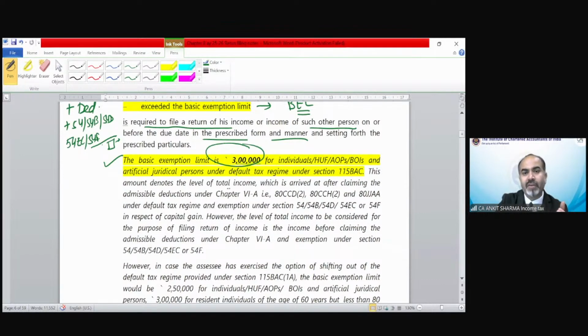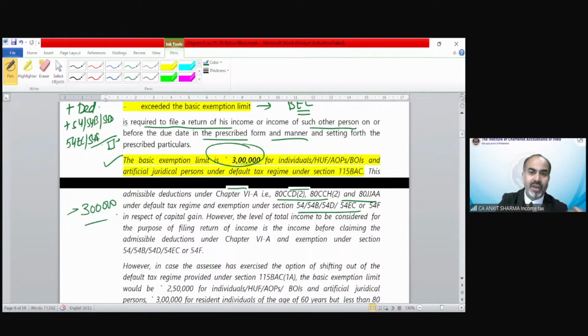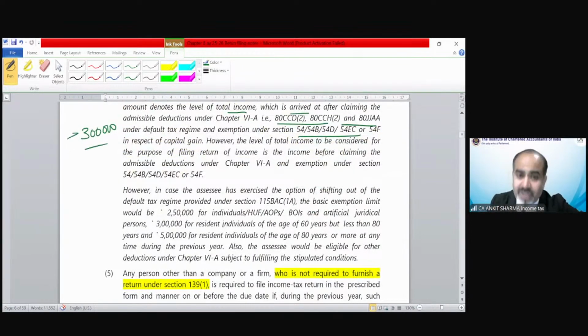This amount denotes the level of total income arrived at after deductions, and under the default tax regime only 3 deductions are allowed. So you have to add back these 3 deductions and the exemption, if any has been claimed. After adding these, if the income exceeds 3 lakh rupees, then you have to file your income tax return. Same in the case of the optional tax regime, where we have 3 basic exemption limits: 2,50,000, 3 lakh rupees, and 5 lakh rupees. As the case may be, you add back the deductions and exemptions specified, and after adding, if it exceeds 2.5, 3 or 5 lakh, you have to file your income tax return.